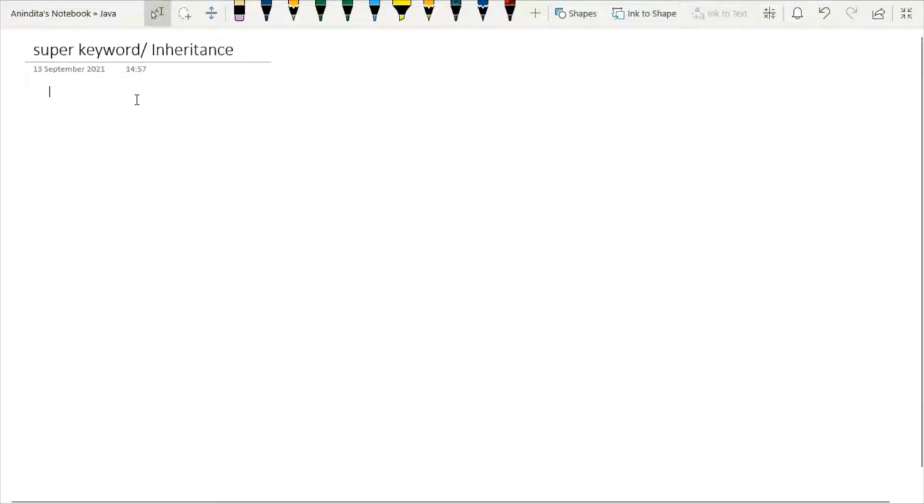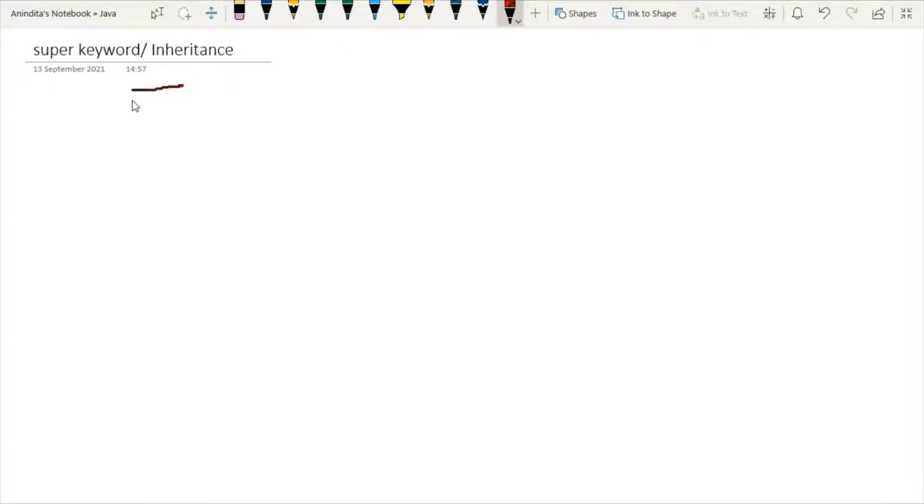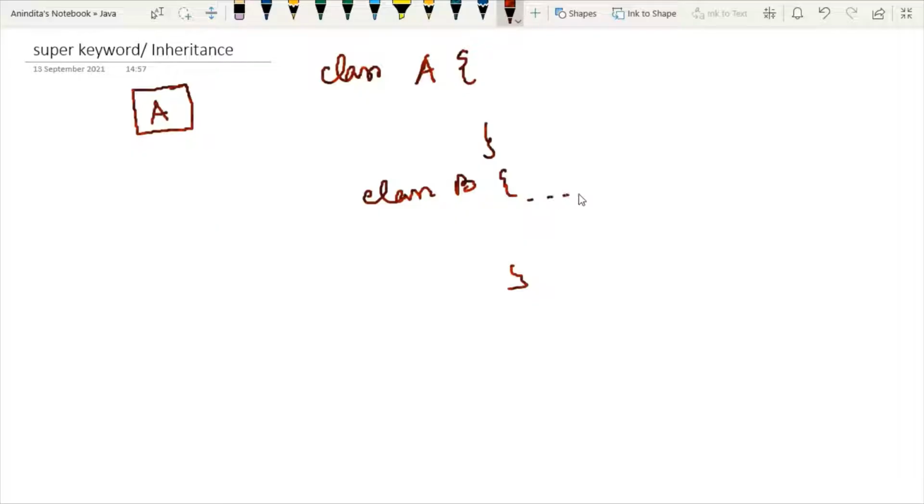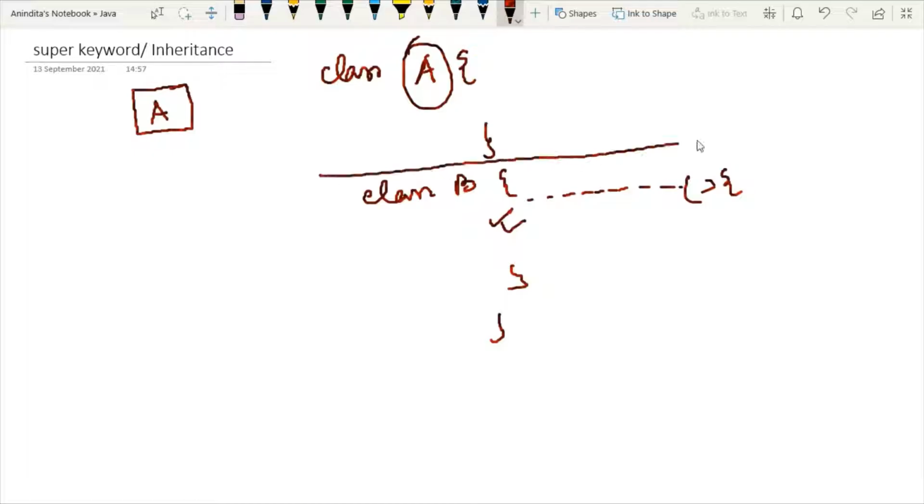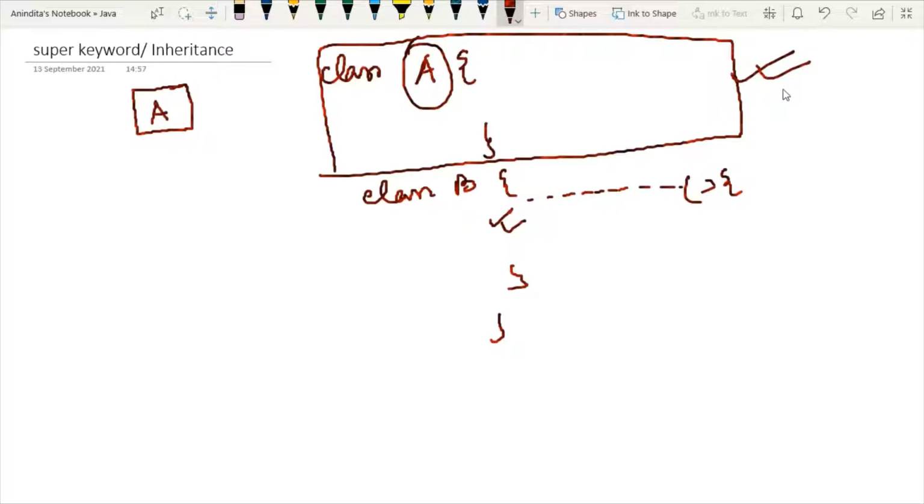Now, how will this inheritance look? See, whenever I'm talking about a class, say this is our general class, and the class name is A. So I'm going to write class A. And then we will write a main class, like say class B, and inside this main class we will write public static void main String args. And here we will create an object of class A. But inheritance means at this point we have more than one class,